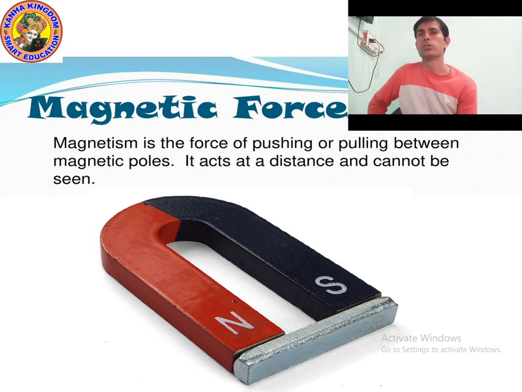Now look at the picture. On the magnet, two letters are written in capital: N and S. What is the meaning of N and what is the meaning of S?